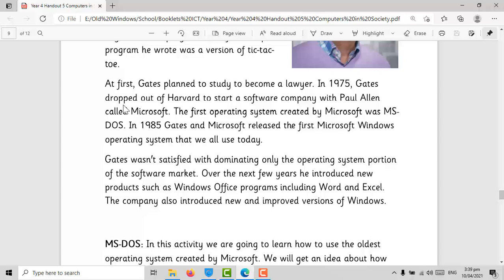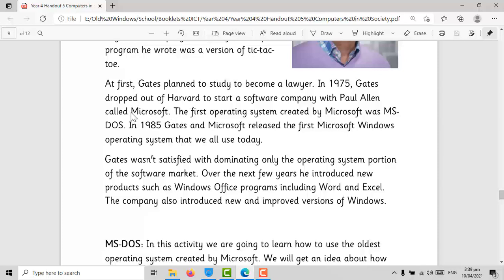At first, Gates planned to study to become a lawyer. In 1975, Gates dropped out of Harvard to start a software company with Paul Allen. The company is called Microsoft. So Bill Gates founded the company that's named Microsoft.